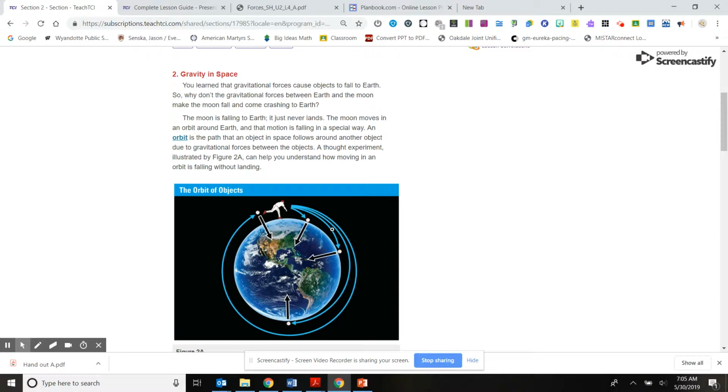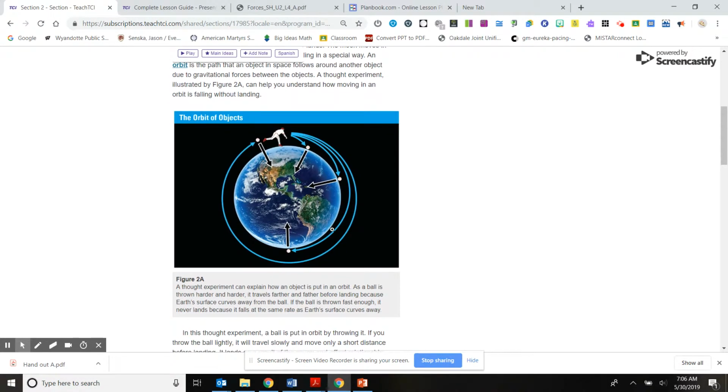An orbit is the path that an object in space follows around another object due to gravitational forces between the objects. A thought experiment, illustrated by Figure 2a, can help you understand how moving in an orbit is falling without landing. If we look up here, we have a baseball pitcher pitching the ball, and if we follow the line around, the ball is falling, but it keeps continuing around Earth.